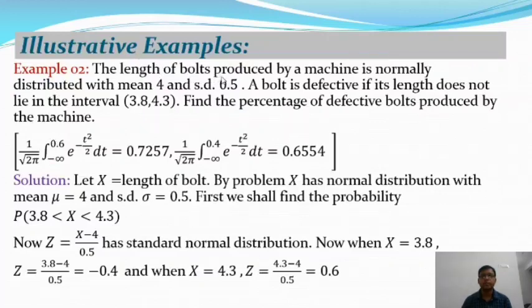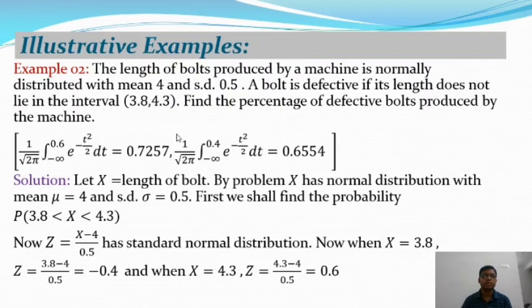The length of the bolt produced by a machine is normally distributed with mean 4 and standard deviation 0.5. A bolt is defective if its length does not lie in the interval 3.8 to 4.3. Okay. Find the percentage of defective bolts produced by the machine.